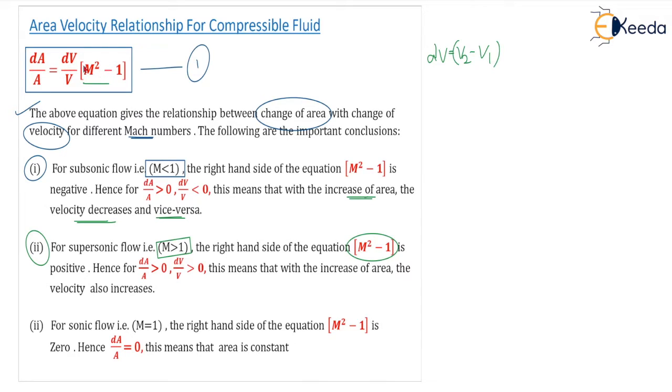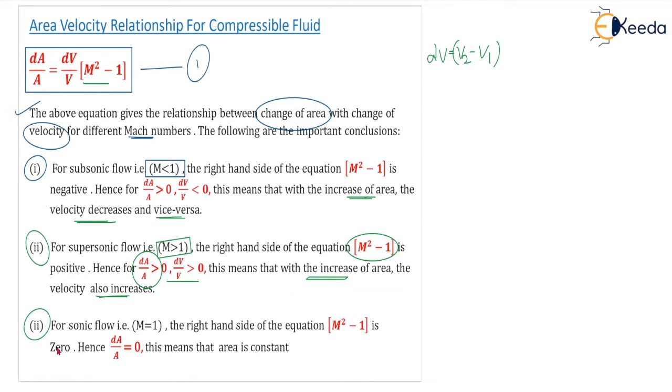And for dA to be positive, what should be the value of dV? It should be only positive. So positive into positive will give you positive value. That means for the supersonic flow, it is written here for dA by A greater than 0, that is positive, dV by V also greater than 0. This means that with the increase in area, the velocity also increases.